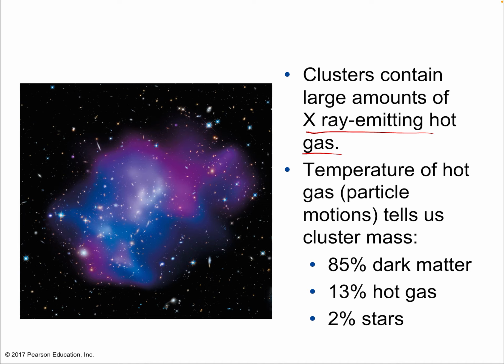Because the temperature of the hot gas, temperature being particle motion, because temperature is proportional to the average kinetic energy of particles in a gas, tells us that the cluster's mass is 85% dark matter, 13% hot gas, and 2% stars. Okay? So it tells us that this hot gas and the cluster in general has a huge amount of dark matter. How would the temperature tell us about dark matter?